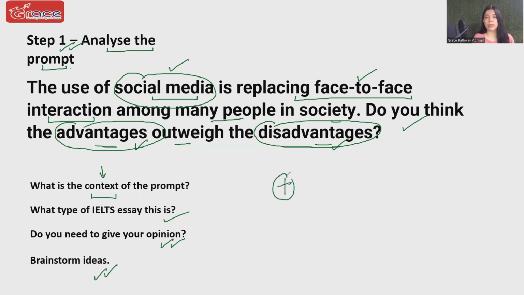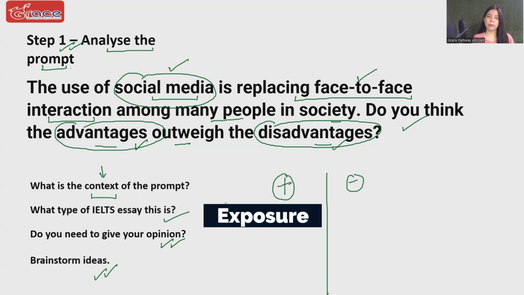So if social media is replacing face-to-face conversations or interactions, what can be some advantages? Well, I believe the advantages can be better exposure, because people are not relying on only interacting with each other physically. The exposure has increased manifold. They are able to interact with others who are sitting in some other country.